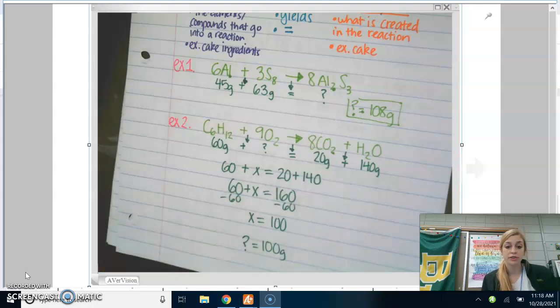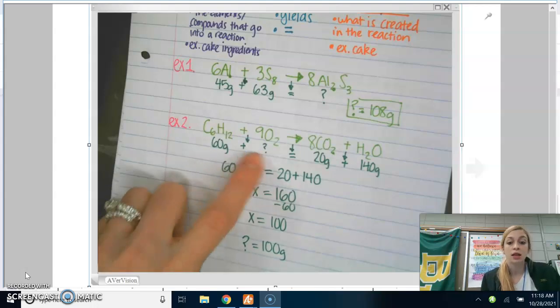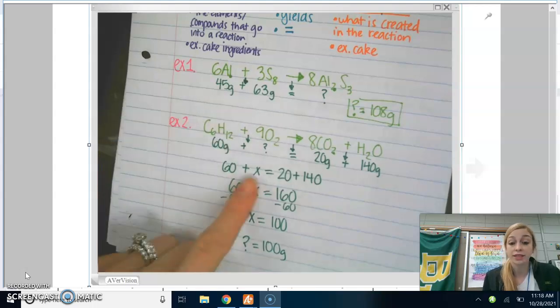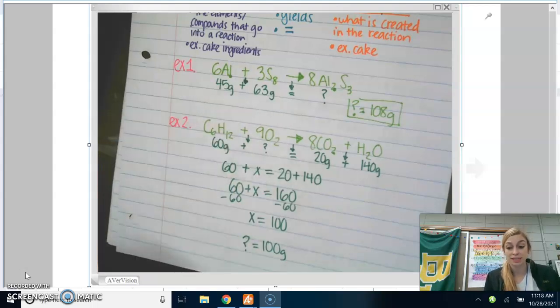According to the law of conservation of mass, both sides have to be equal. I strongly urge you to use paper when you do these problems because your problems will be on the computer. But I urge you to use paper and write it down like a math problem. So put the plus sign. I like to change the question mark to an X because that's what you're more familiar with seeing in math class.